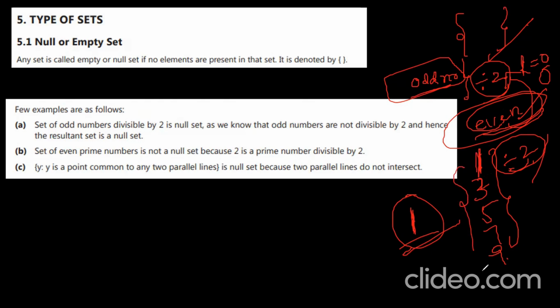No odd number is divisible by 2. So that is an empty set, I can say. Okay, the resultant set is an empty set.